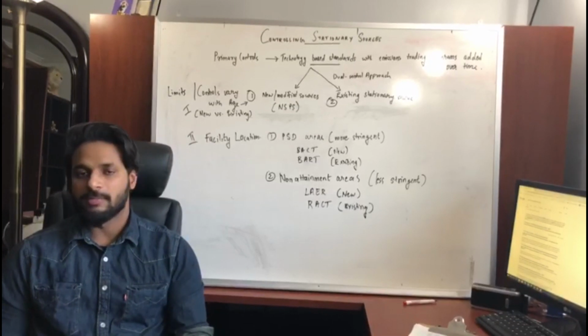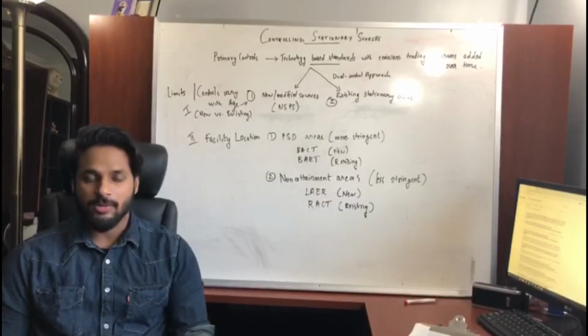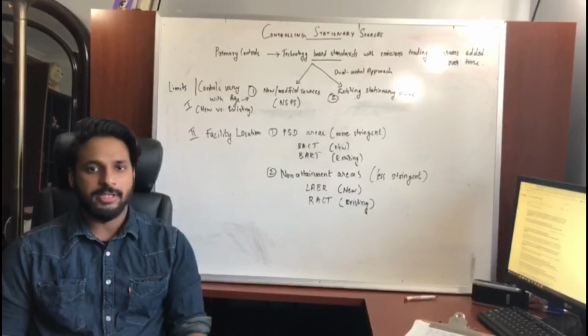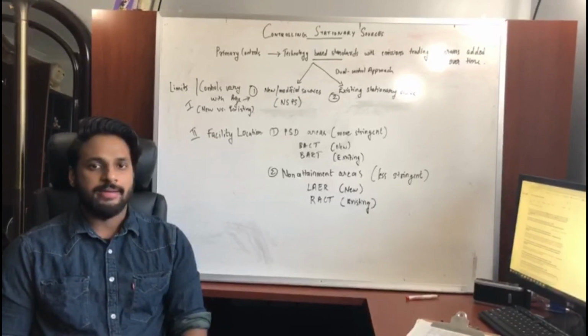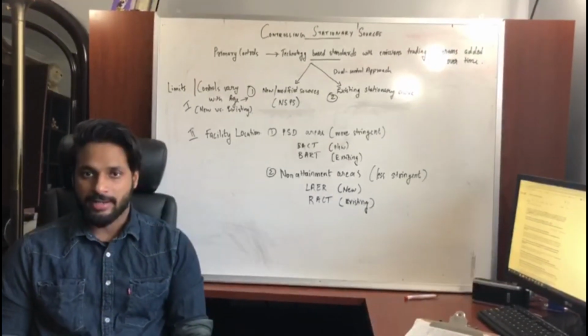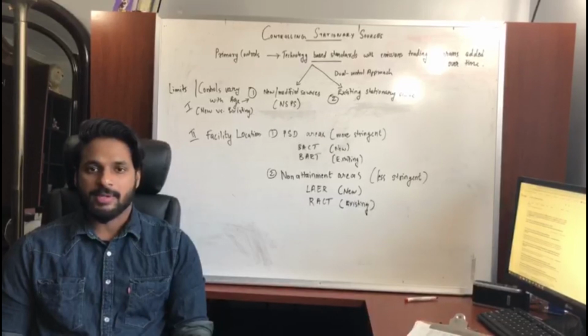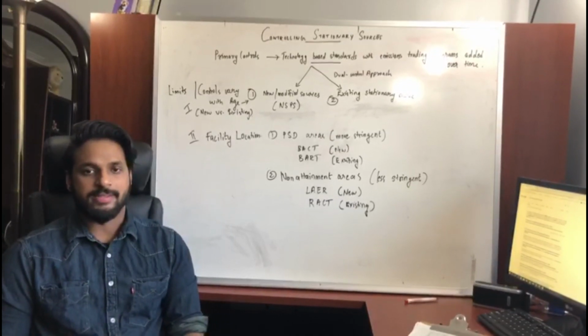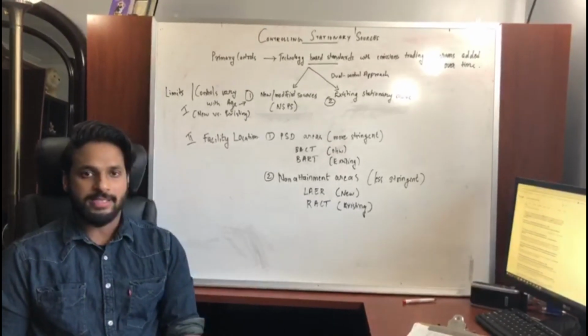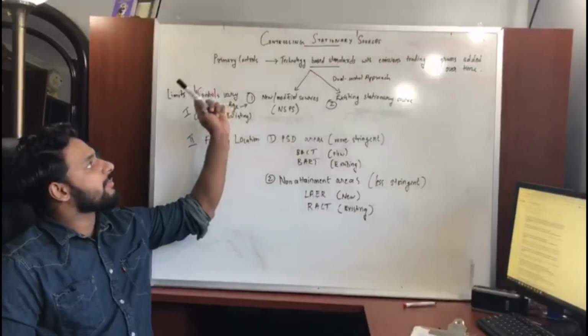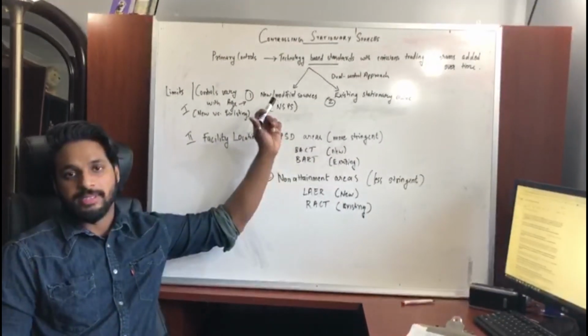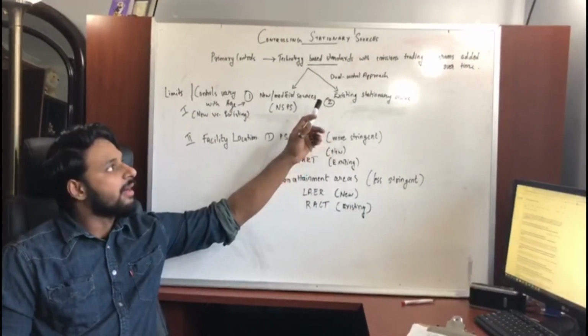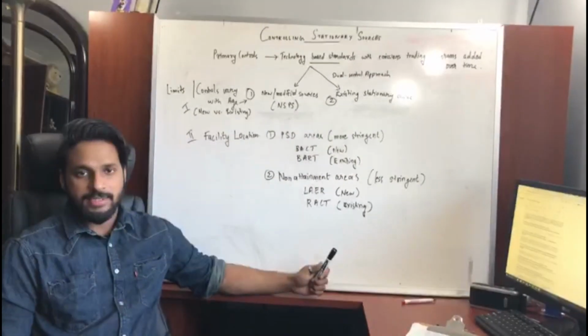So today our group will be doing an economic analysis of different controls and limits employed by the CAA. And my group members are Ankit, Yukti, Anisha, Akshita, and myself, Anthony. So to give you a head start, in the US, the primary controls employed are technology-based standards, with emission trading programs added over time.